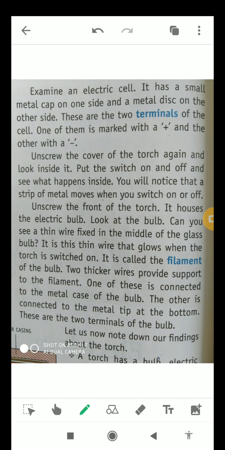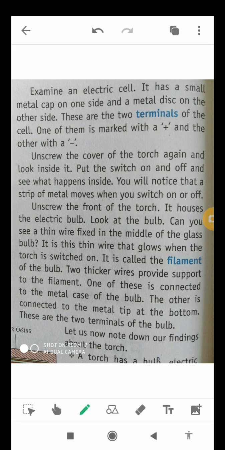So on one side it has a metal cap, and on the other side it has a metal disc, and these are the two terminals of the cell. One of them is marked with a plus sign, that is positive, and the other with a minus sign, that is negative.